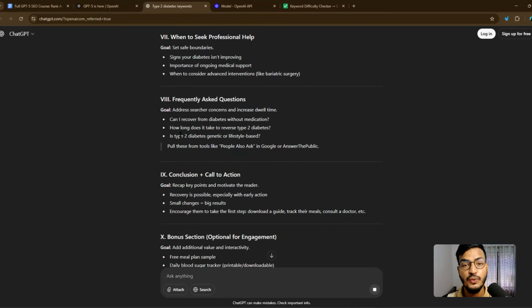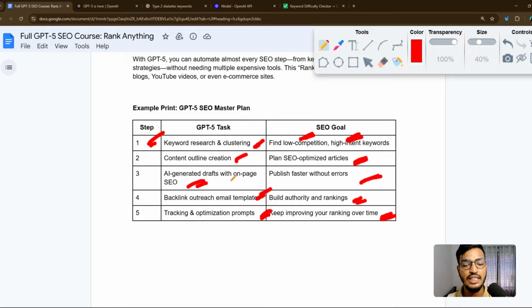So what is the main theme of this GPT-5? You already saw this. You can see AI generated drafts. If you ask for this, and also if you ask for backlinks, and if you ask for tracking and optimization, it will be shown to you in a second. So I hope you understand about the GPT-5 powers. And if you are doing good research on it, then I am recommending you do this, because GPT-5 is a wide informational tool. So I am recommending you use this tool very carefully.